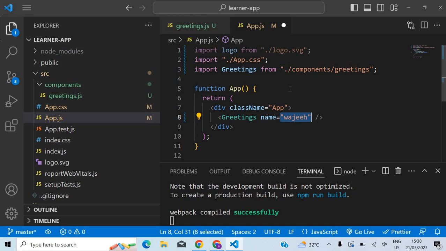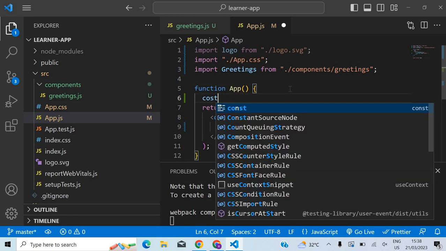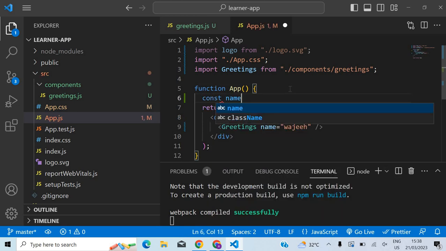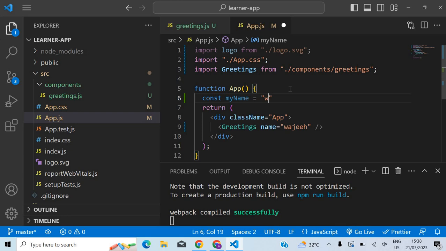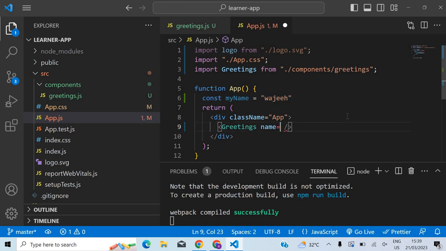And this can even be defined here actually. Let's say myName, and I can use it here instead of a string. But it's showing red color, right?